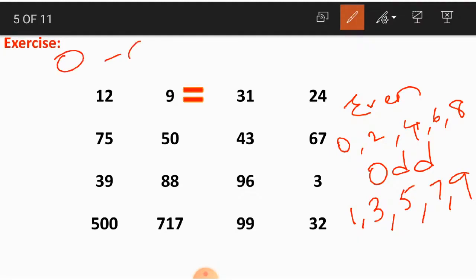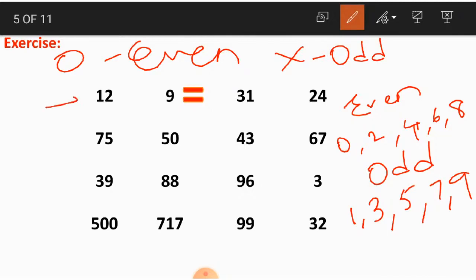We'll circle the even numbers and we'll put a cross mark on odd numbers. Okay children, let us solve together. The first number here is 12. Now is this an even or odd number? How will we know? We should consider the digit in ones place. The digit in ones place is 2.